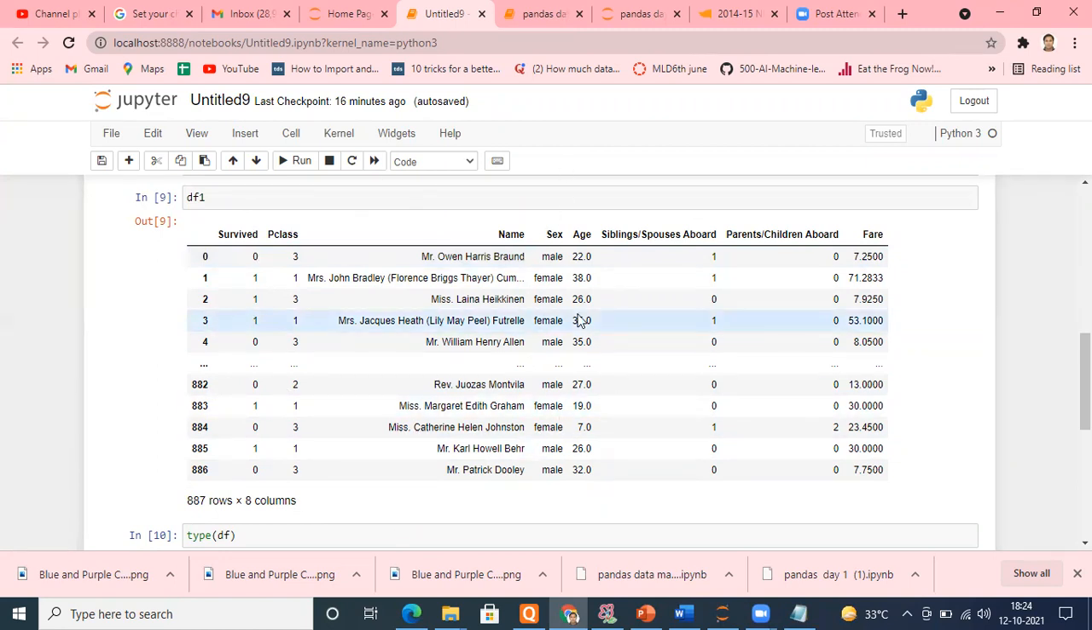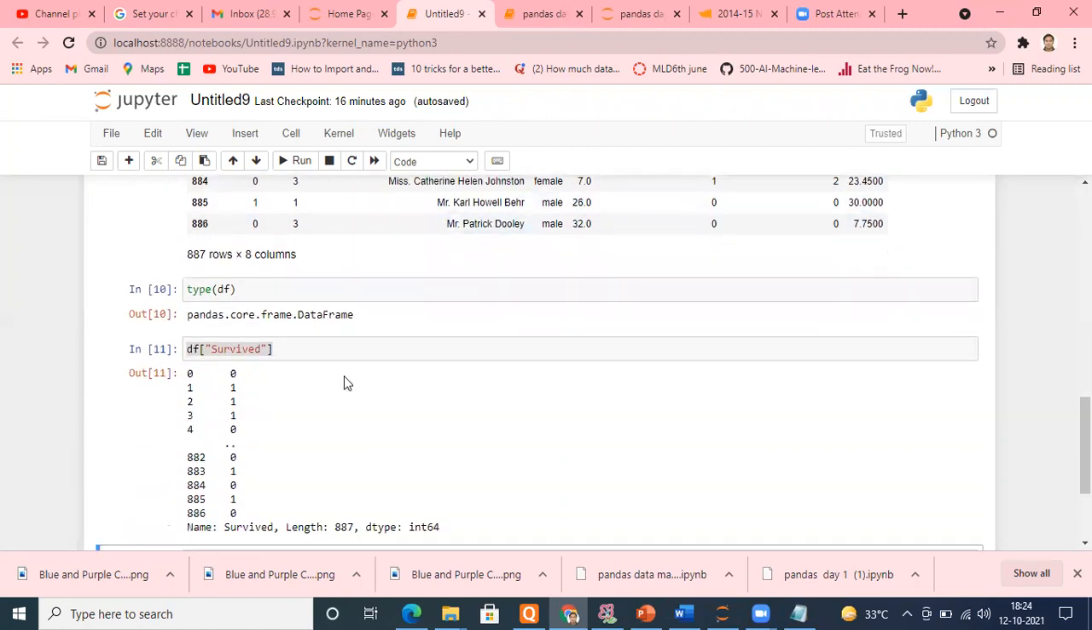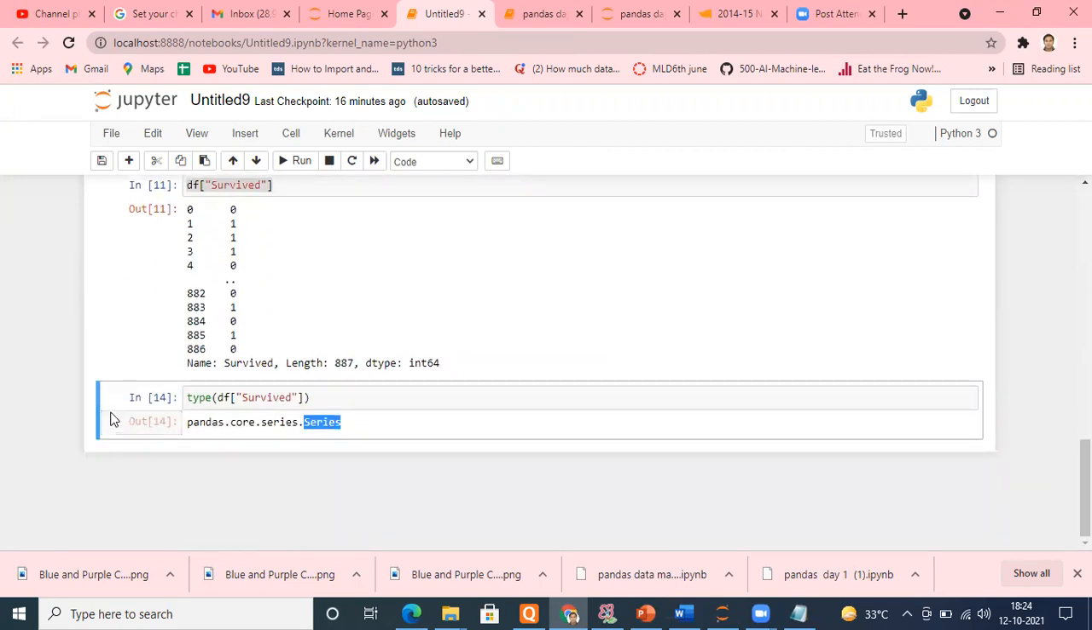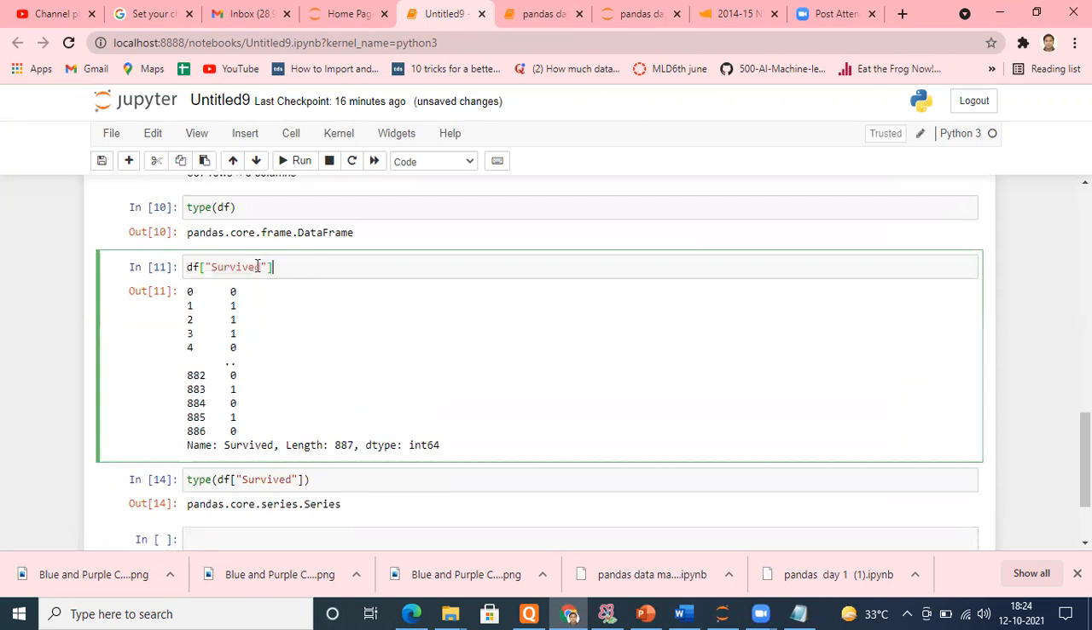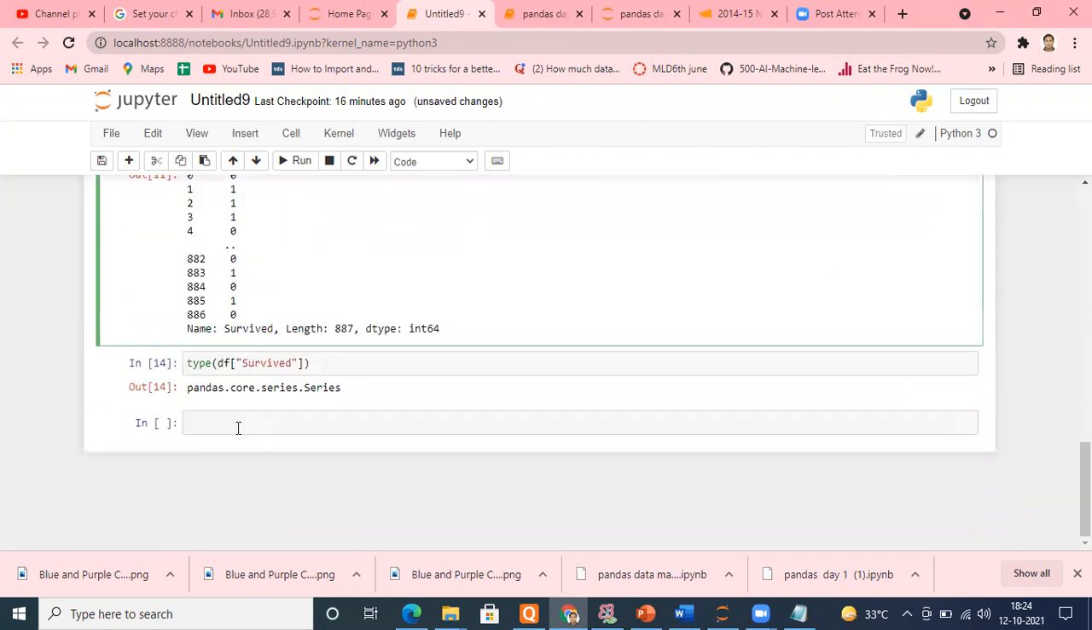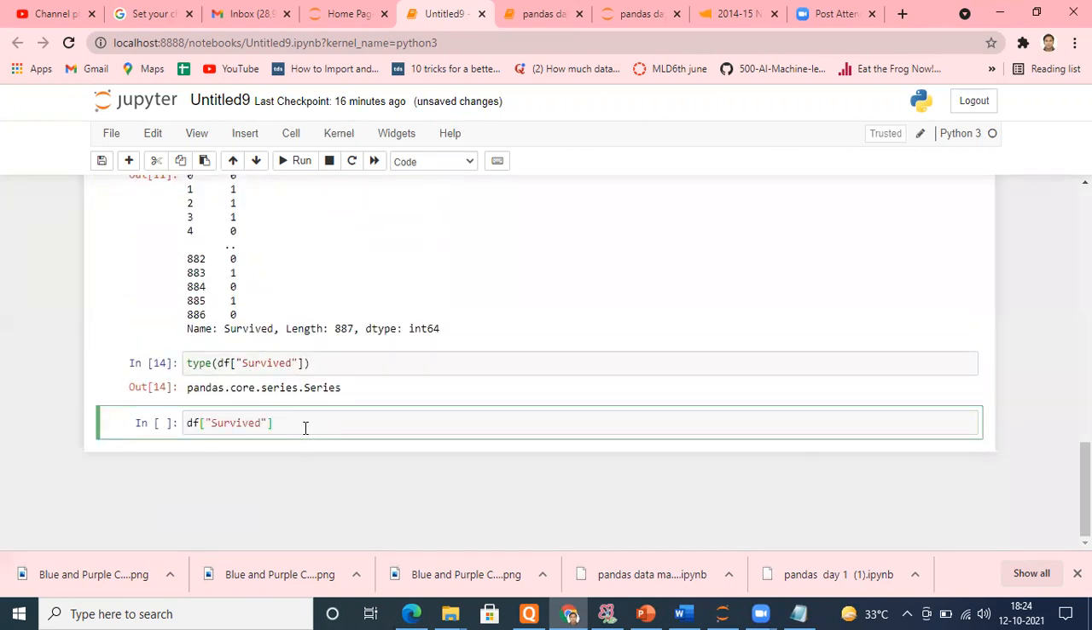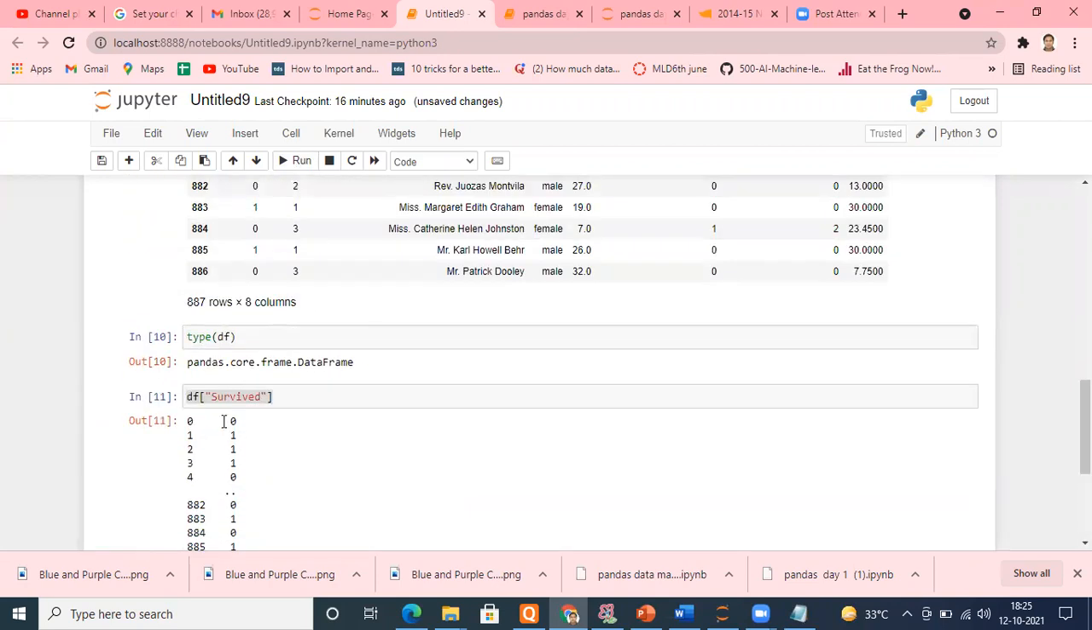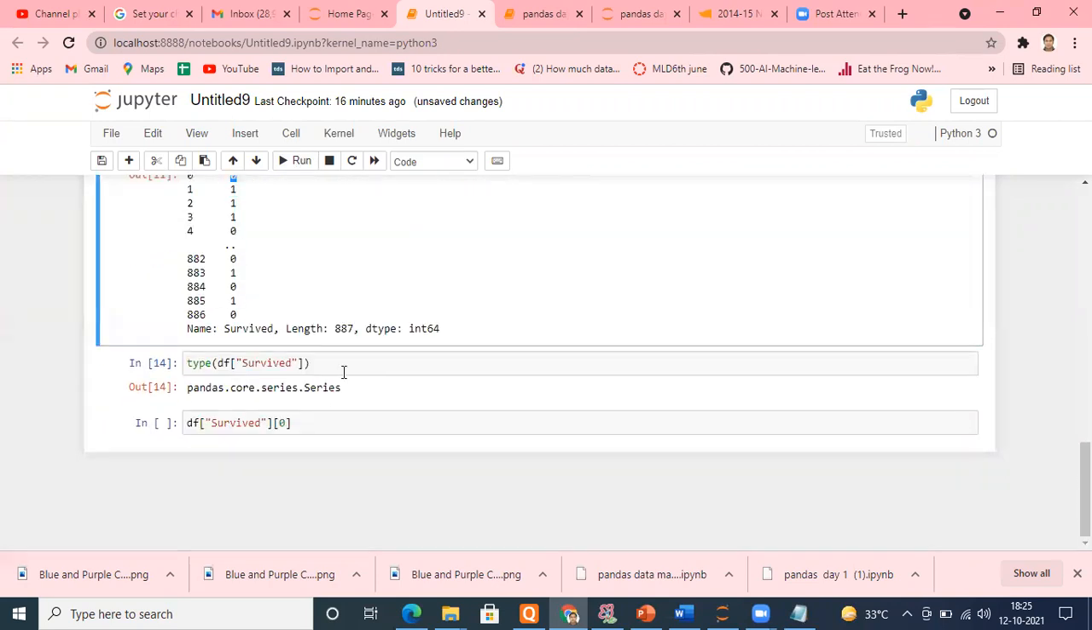And series are very much like a list. Whatever you can do in a list, almost the same things you can do in a series. For example, this is my df Survived. I want to access its first element. Very easy thing to do. How do we access the first element of a list? Remember, we put brackets and we put 0. So if I run this, I will be able to access the first element, that is 0.